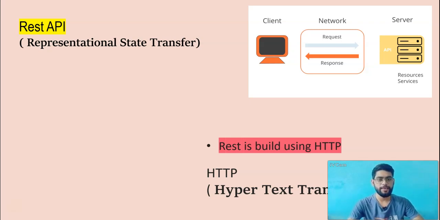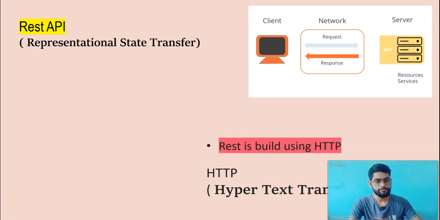So basically APIs are built using HTTP, right? You must be thinking, what is HTTP? It is hypertext transfer protocol, right? It is a set of rules that we have to remember while we are creating or playing with the APIs. So in this video we will learn how to build a REST API, right? REST API is representational state transfer, right?